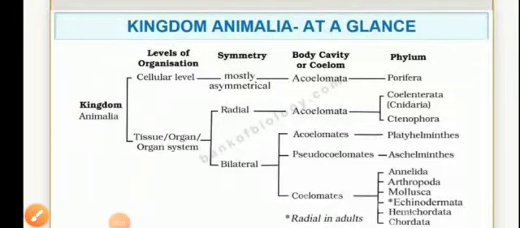Dear students, in this module, we'll be continuing with our ongoing chapter, Chapter 4, Animal Kingdom. Firstly, we'll have a glance at the 10 different phyla included in the kingdom Animalia.